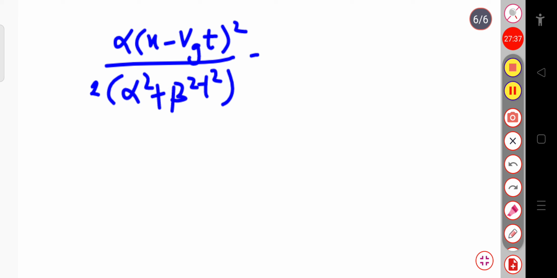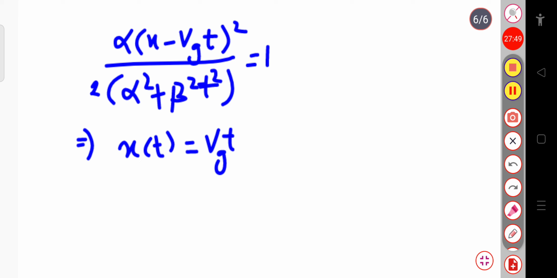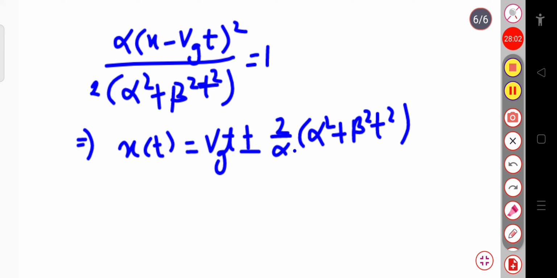Okay. If you solve this expression, you will finally get, after solving, x of t equal to the group velocity vg into t, plus or minus 2 by alpha, root over alpha square plus beta square t square. So this is the final expression for x of t.